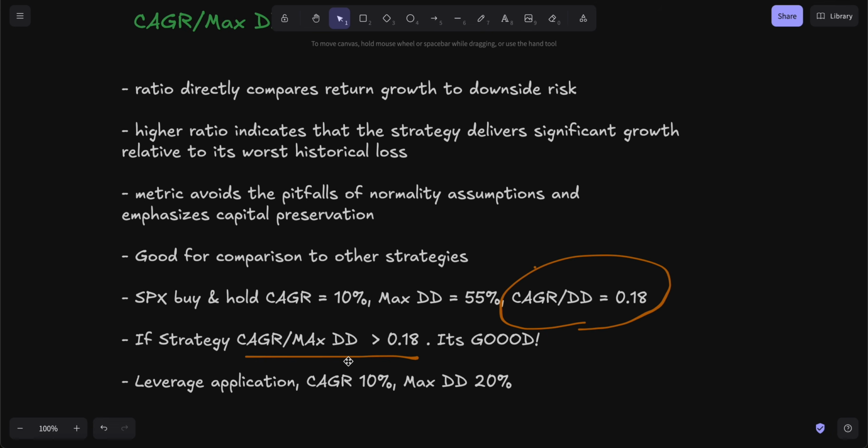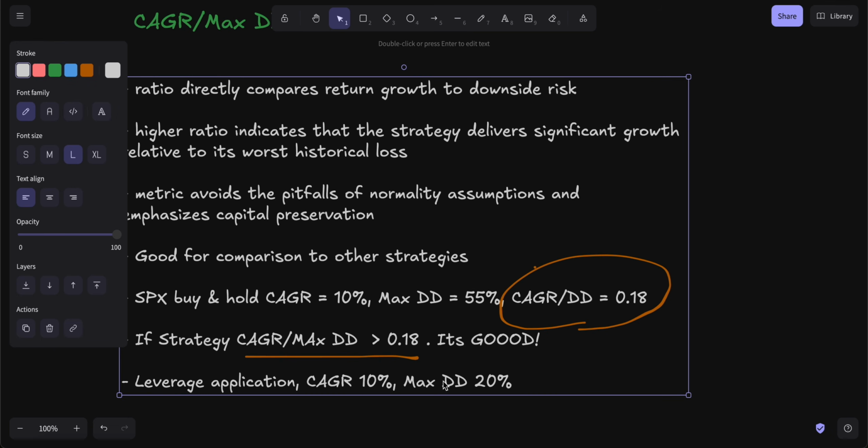You can see that if I apply leverage, what's the worst case scenario? What's the worst maximum drawdown I can have? In this strategy, I can estimate the worst drawdown could be somewhere in that 40% area. On the other hand, if I had a strategy with 8% CAGR and a maximum drawdown of 15%, then the ratio is much higher, right? I can add a little bit more leverage to it because the CAGR to drawdown ratio is much higher than 10 divided by 20.